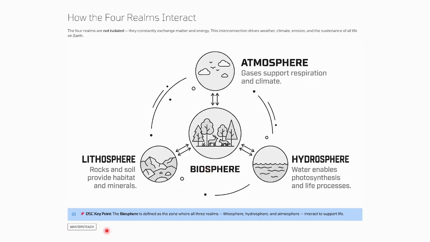In DSC, they may ask: biosphere is defined as a zone where three realms, lithosphere, hydrosphere, atmosphere, interact to support life.